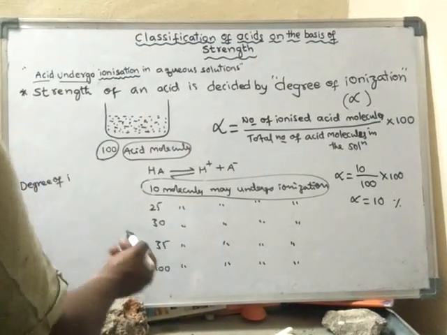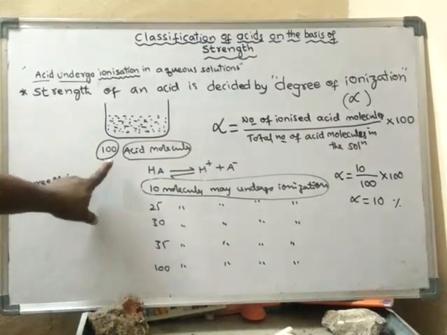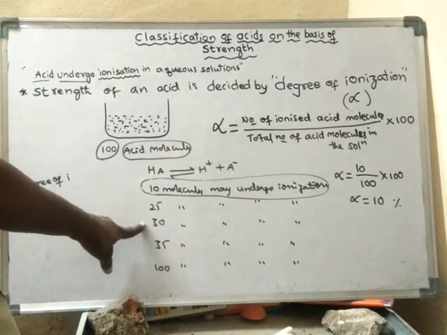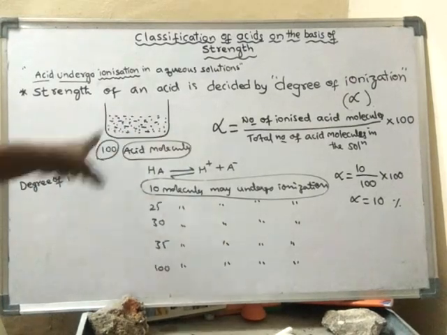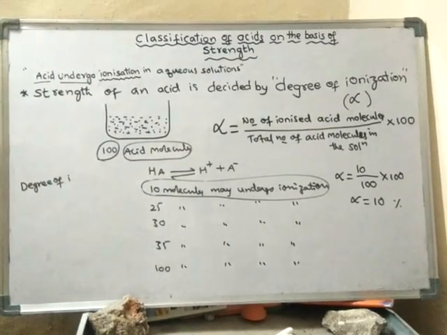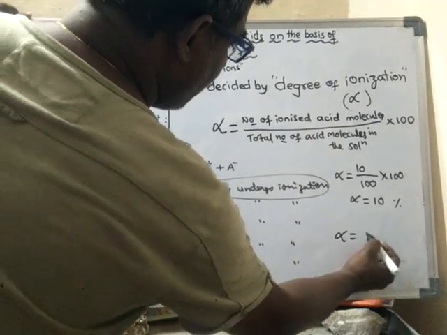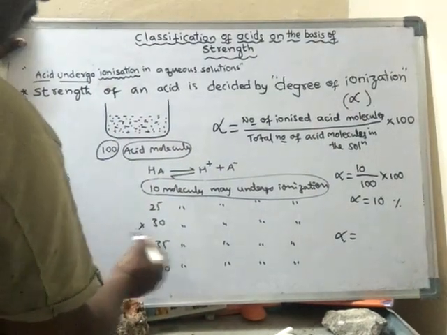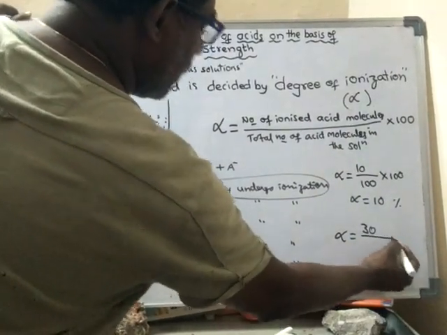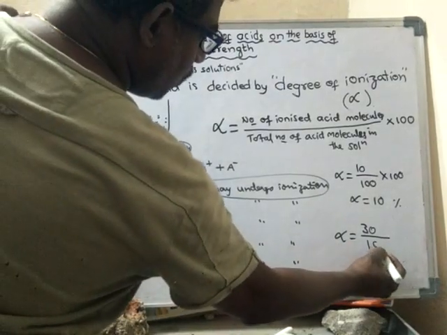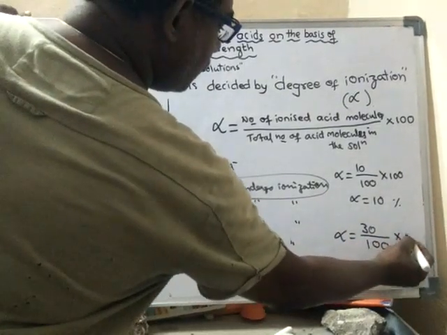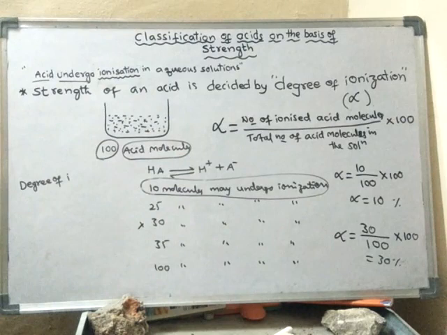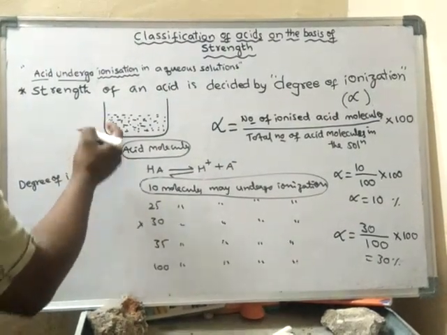Suppose in some solution out of 100 molecules, 30 molecules of acid have undergone ionization. Then what is the degree of ionization of that solution? It will be the total number of acid molecules ionized, 30, out of 100 molecules taken, into 100. So it will be 30%.